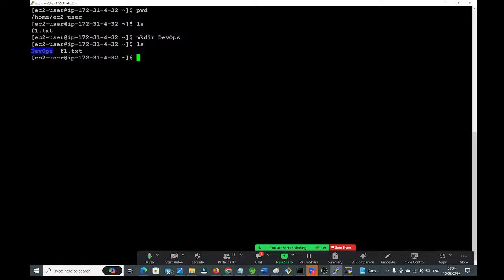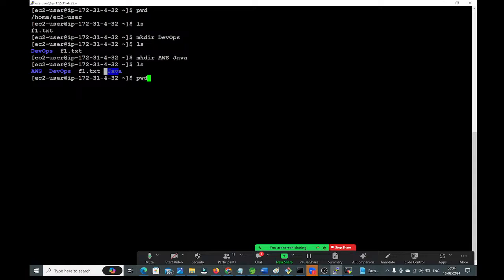At a time, can you create multiple directory files? Yes, we can create. mkdir space. I am going to create an AWS directory and a Java directory. So here I am giving mkdir AWS space Java. Enter. Now you can check ls. See guys, the AWS file is created, and the Java file is also created. Whatever is showing in blue color, these are the directory files: AWS, DevOps and Java.